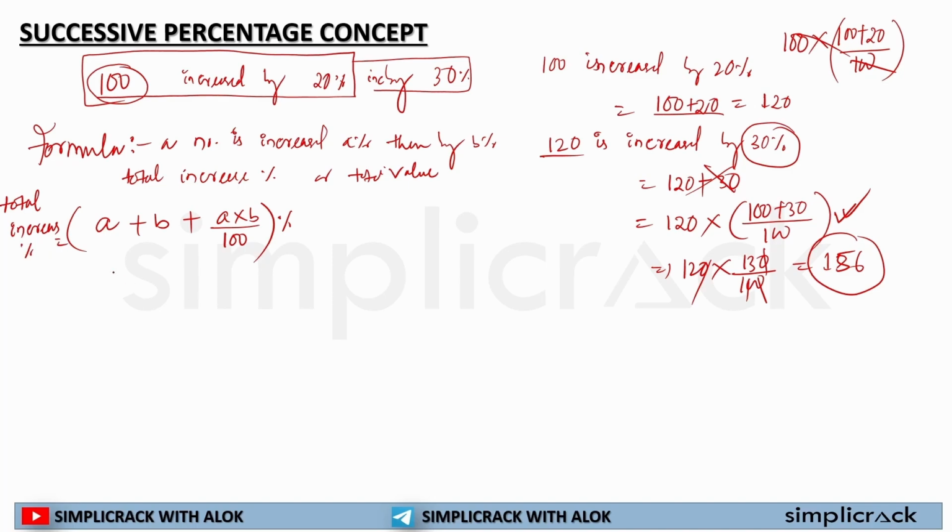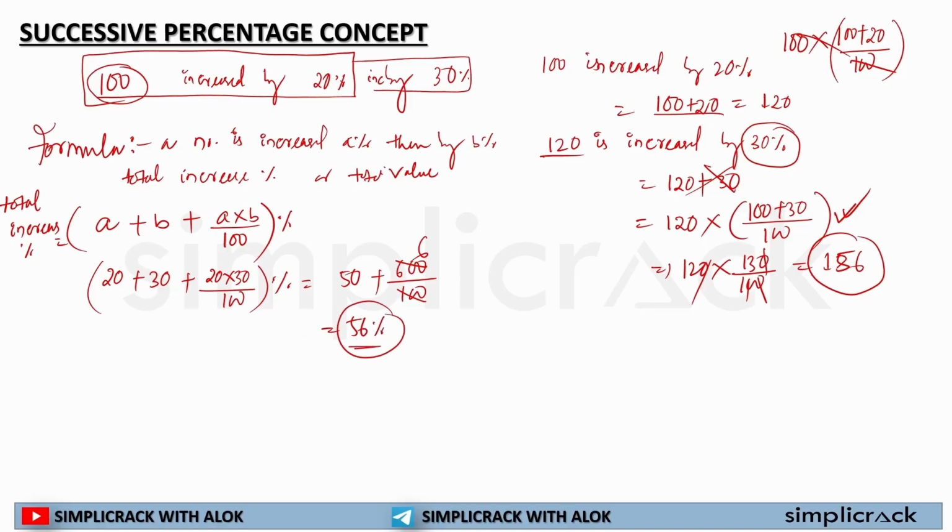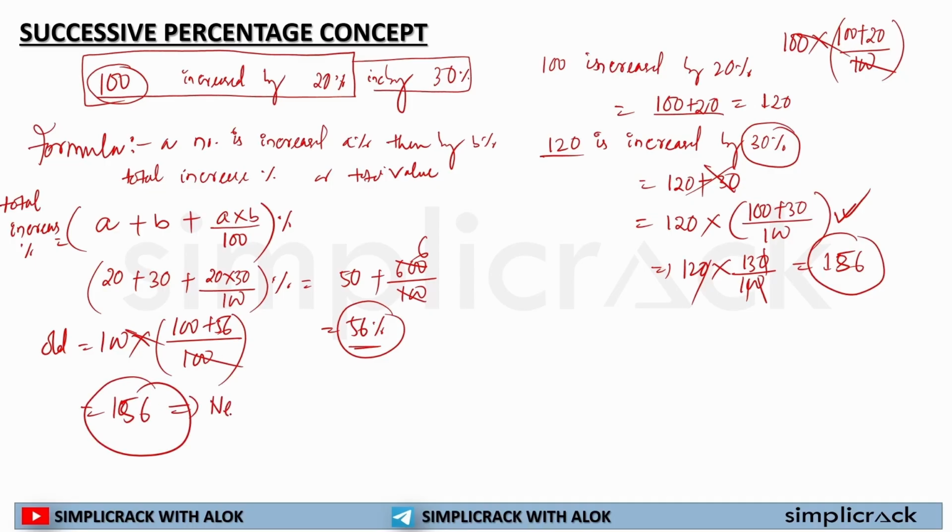In this case, the first increase was 20, then 30, then 20 into 30 divided by 100. So 20 plus 30 is equal to 50, plus 20 multiplied by 30 is 600 divided by 100, which is 6. So 56% increase. This is the total increase from the base value. My old value was 100 and the percentage of increase is 56. So I can write 100 plus 56 by 100 into 100. Then only I will get my new value. So 100 will cross out. 100 plus 56 is equal to 156. This is my new value.